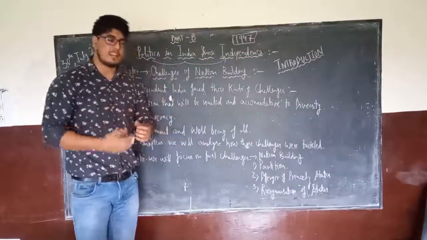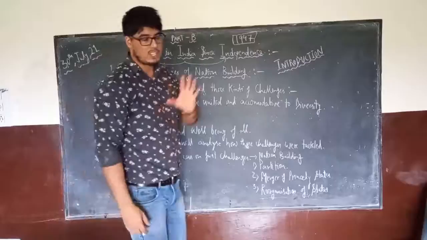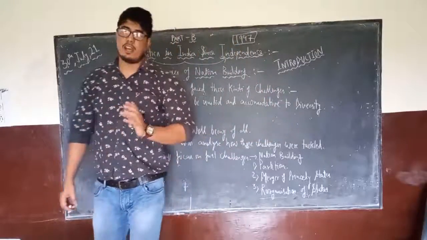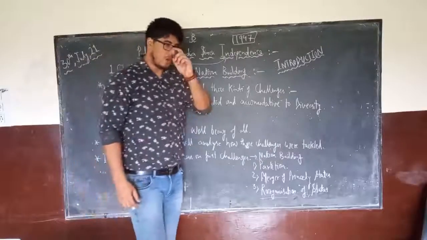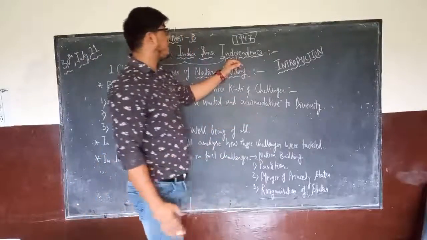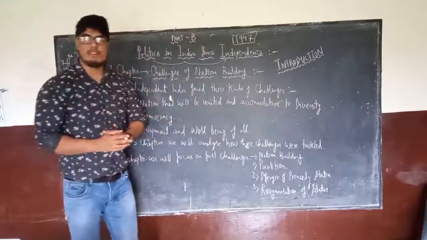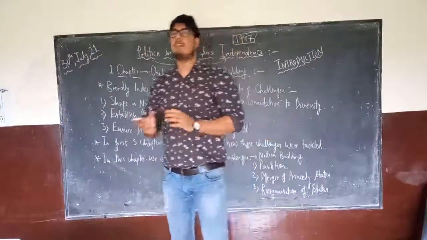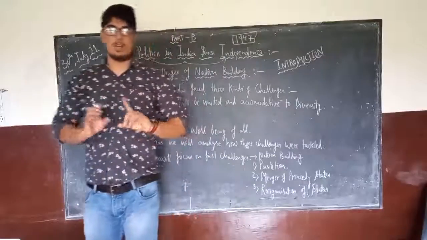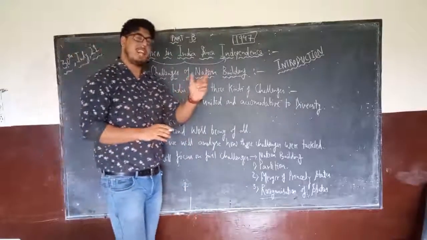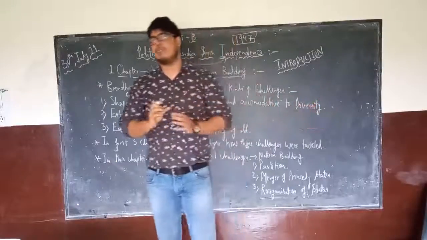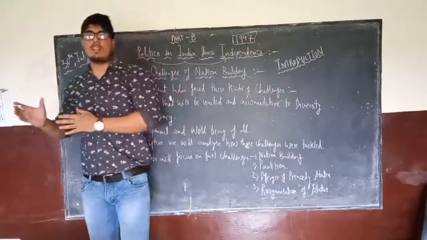So basically two important things which every citizen of India and every important leader of India dreamed of was that as soon as we attain independence, we will have a democratic form of government where each and every citizen will be given equal representation. There will be no discrimination on the basis of caste or language, because we have faced so much discrimination under the Britishers that we were not ready to face all this once again.